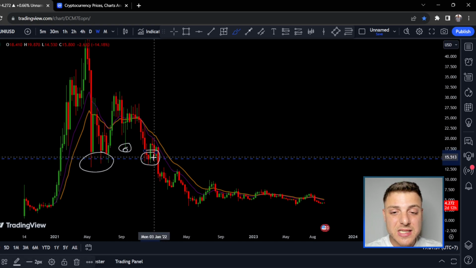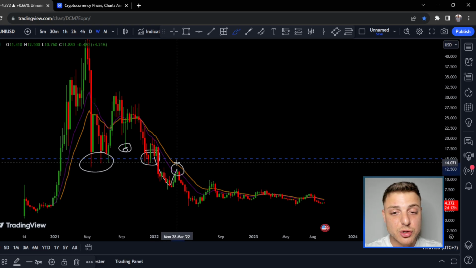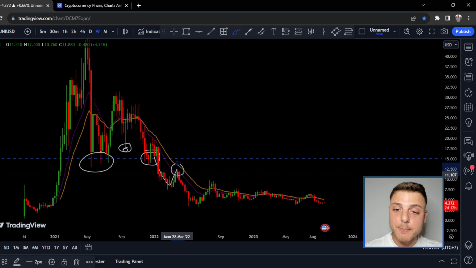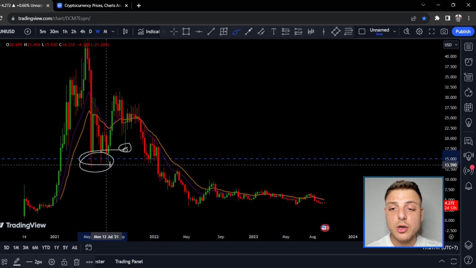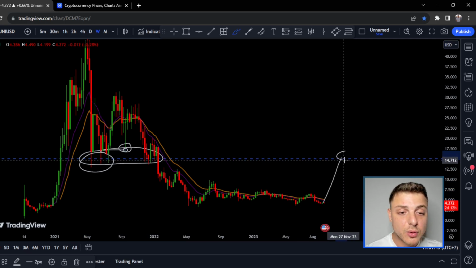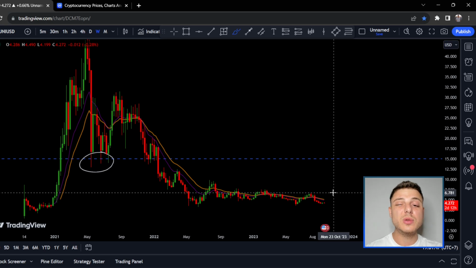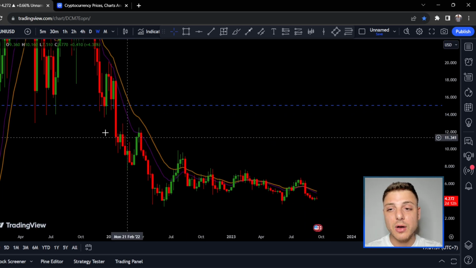And then we can see we have got a solid breakdown. Even in this area, it wasn't actually a very strong push up because we weren't even able to get back into that support to resistance zone. But overall, we've definitely got a really strong support level here. When we're able to get back into this level at around that $15 range, I would definitely expect at least a short-term small sell-off in that area.